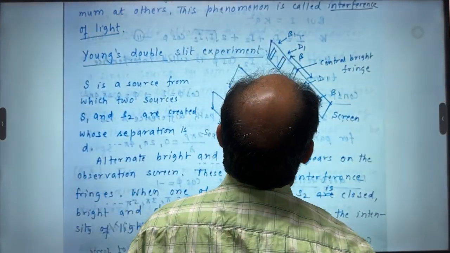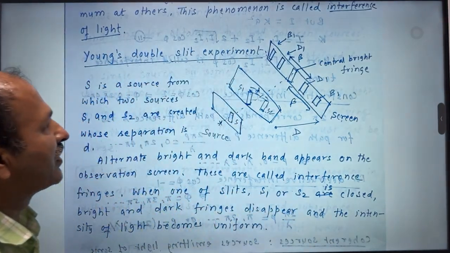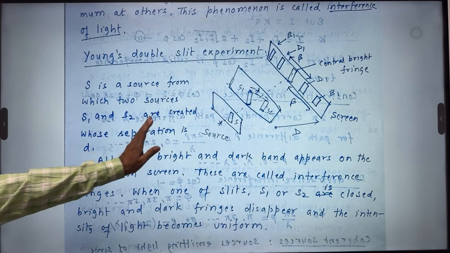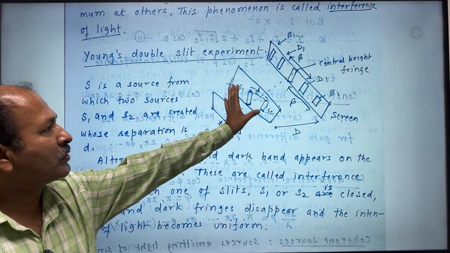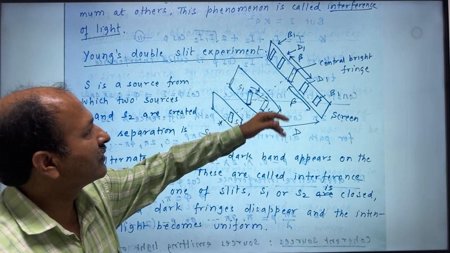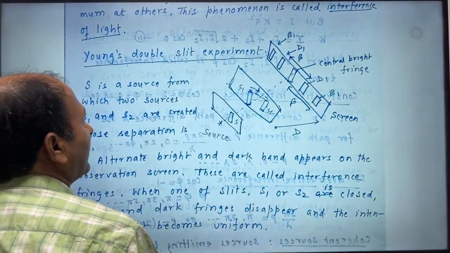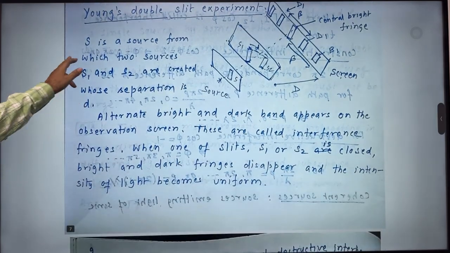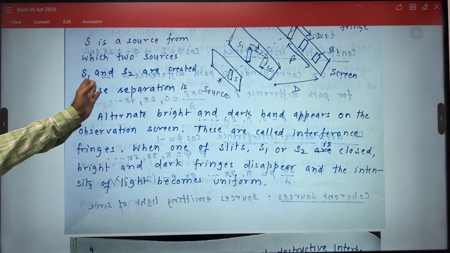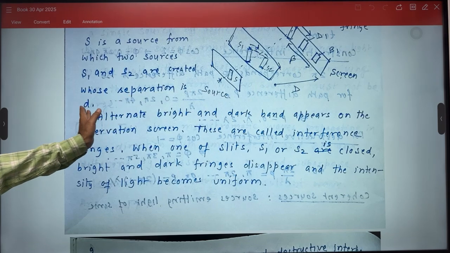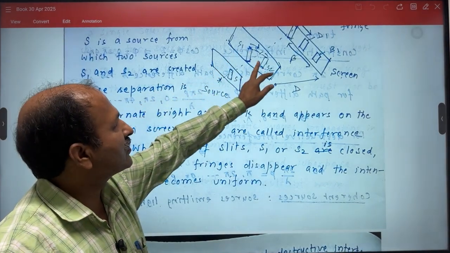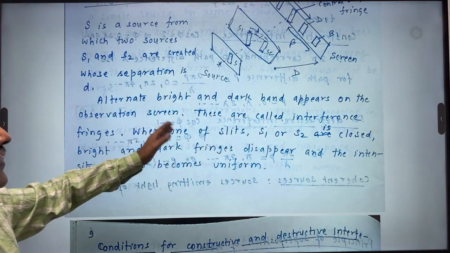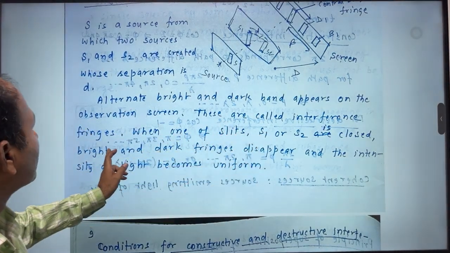Now we are going to see Young's double slit experiment. In the Young's double slit experiment, one source is taken and then we create two slits, and from there light comes out and interference patterns are observed on the screen. So here the description is given. S is a source from which two sources S1 and S2 are created whose separation is D. So here the separation between these two slits is D. Alternate bright and dark bands appear on the observation screen. These are called interference fringes.